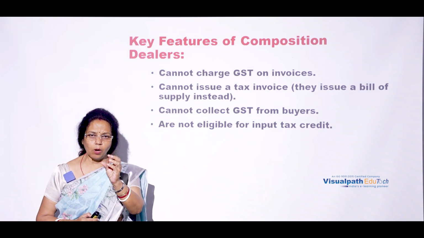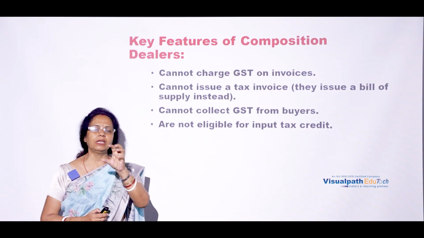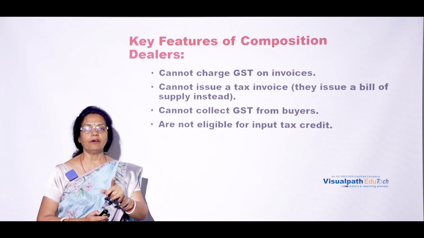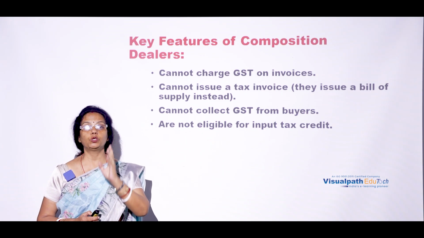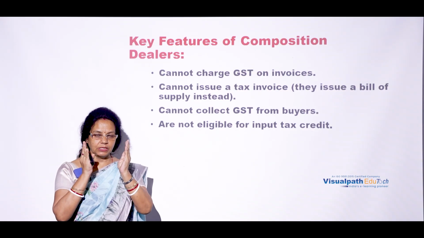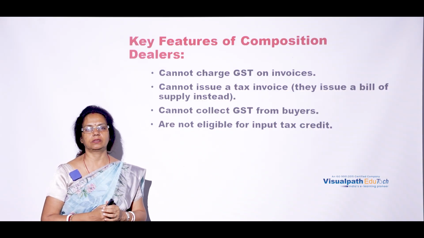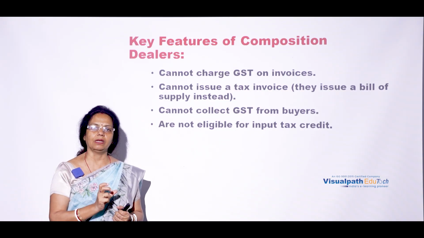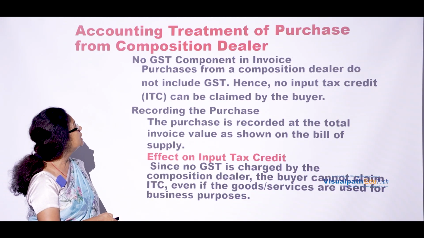So they are very small taxpayers, number one point. Secondly, they cannot include GST in the tax invoice. Thirdly, they have to pay GST at the end of the financial year on the total sales made by them, the total turnover during a particular period of time. And one more thing, the fixed rate. That rate is also very necessary, so it is always given how much rate they are supposed to pay. These are the composition dealers.